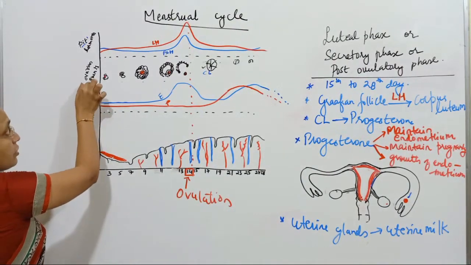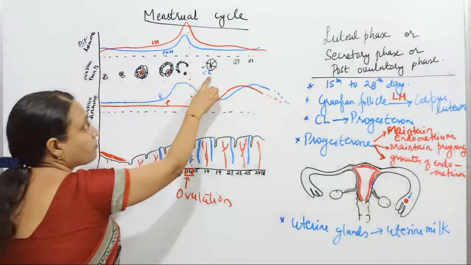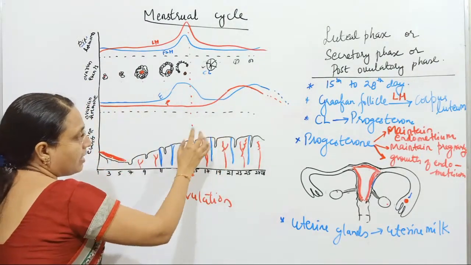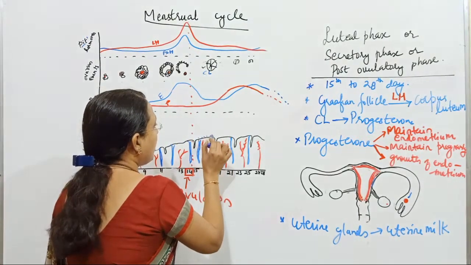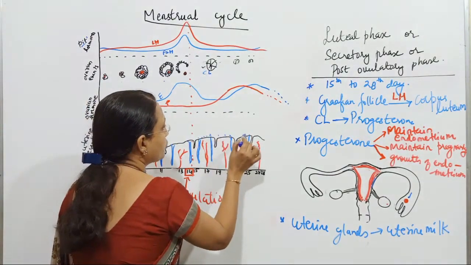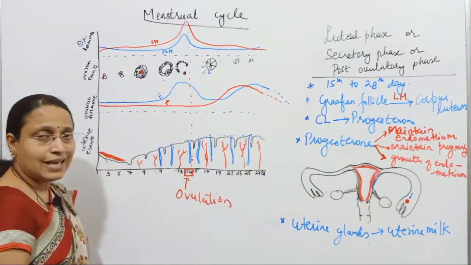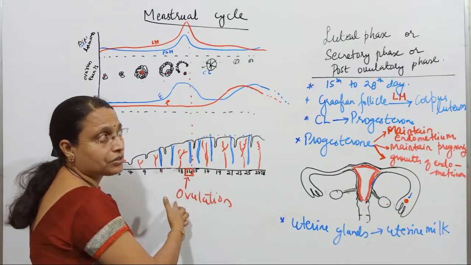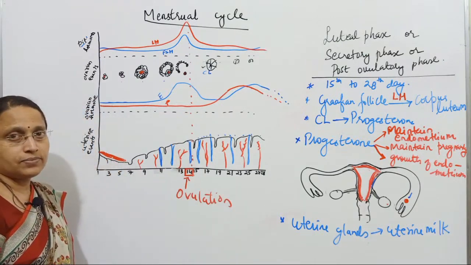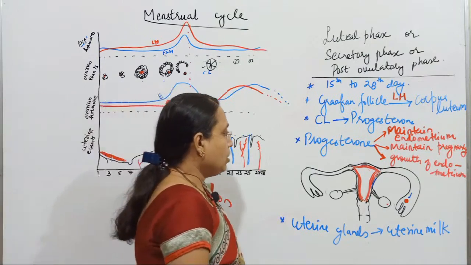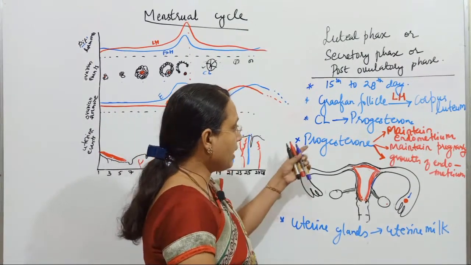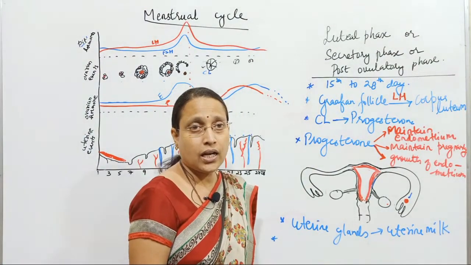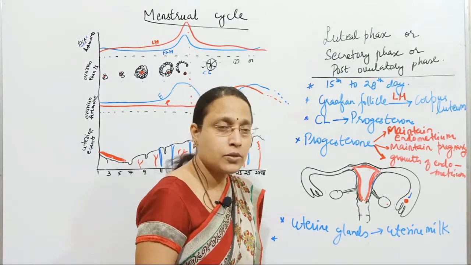So luteal phase is related to ovarian event, because what is formed here? Corpus luteum is formed. Secretory phase is when the glands start secreting uterine milk. That's why it's called secretory phase. And of course, this phase will be after the ovulation, so it's called post-ovulatory phase. So now, endometrium is maintained till what? Till the ovum is fertilized with sperm.